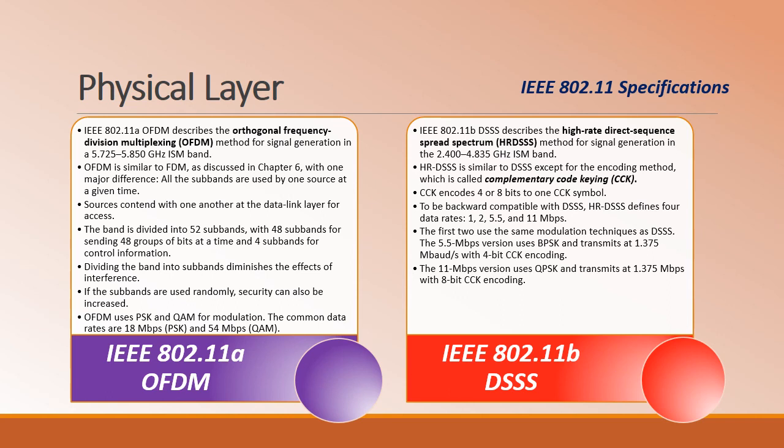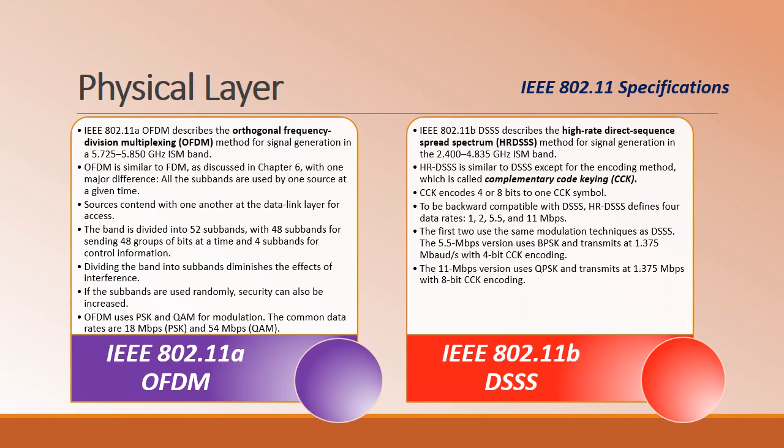So to enable backward compatibility with DSSS, the high rate DSSS defines four data rates: 1, 2, 5.5 and 11 Mbps. The first two will use the same modulation technique as the previous DSSS.